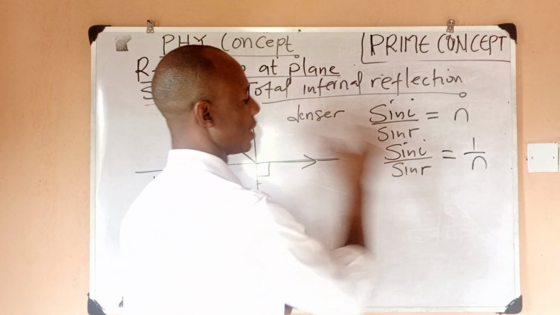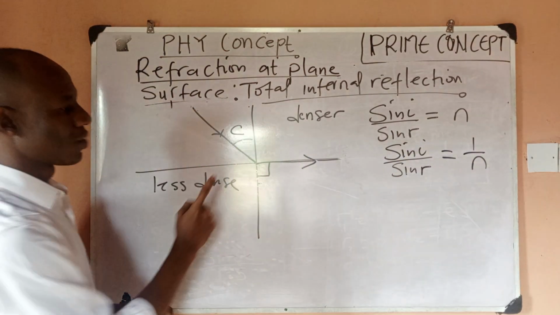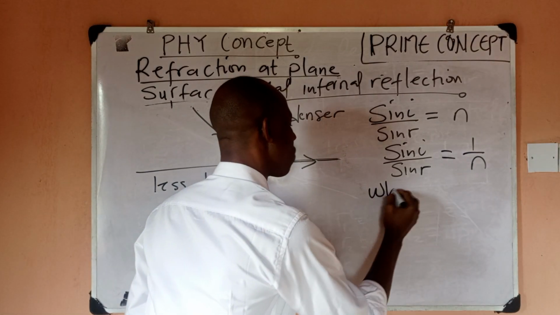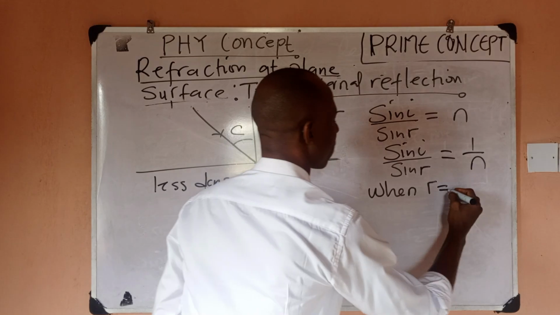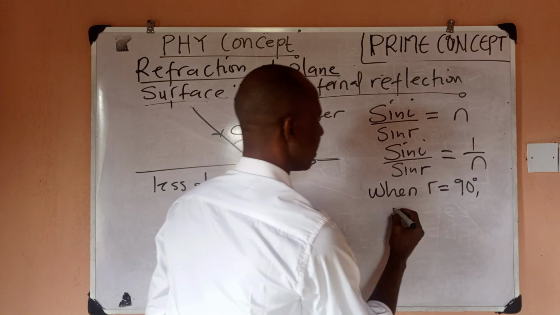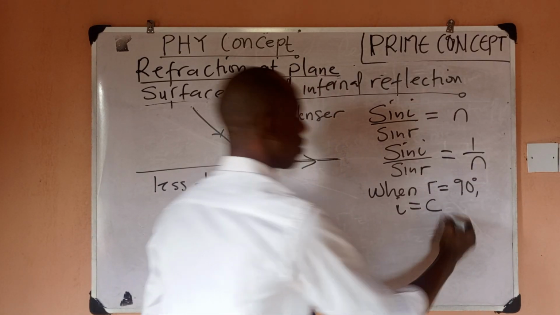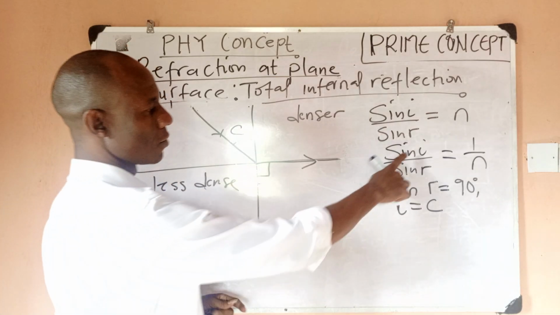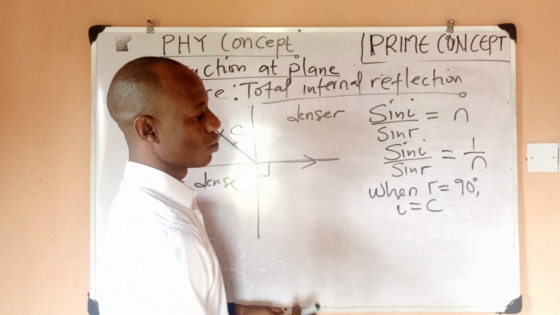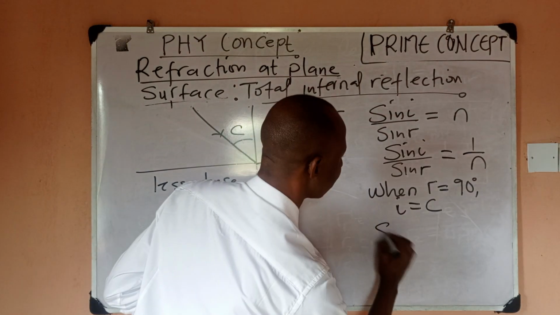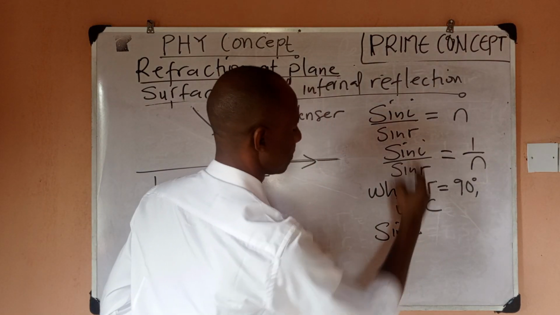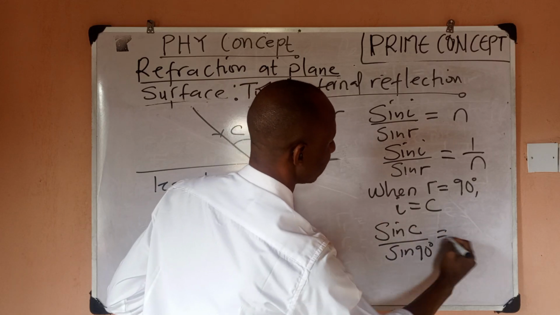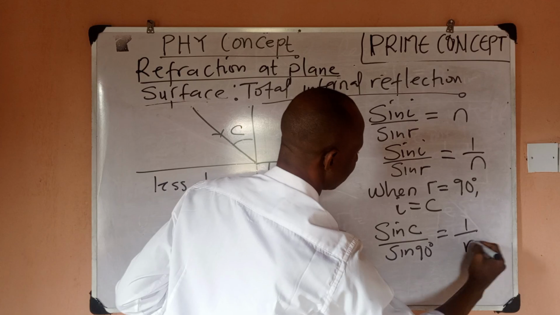So in this case, I know that when my angle of refraction r is 90 degrees, then i is now called the critical angle. So I'm going to substitute C for i. I would have sine C over sine 90 degrees equals 1 divided by n.